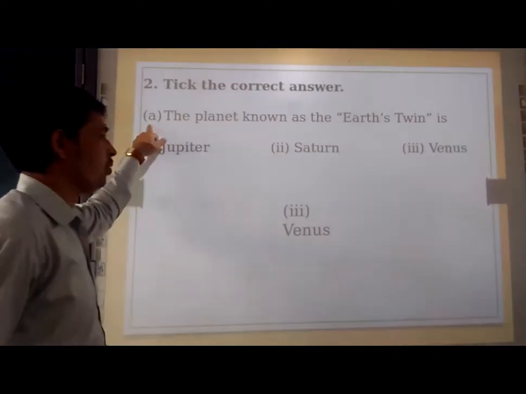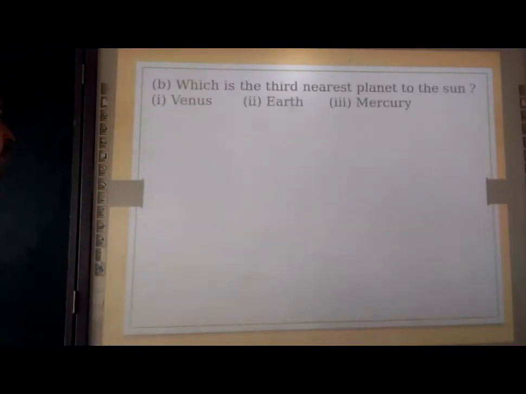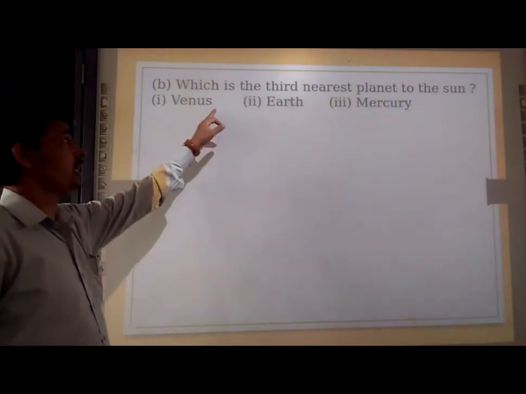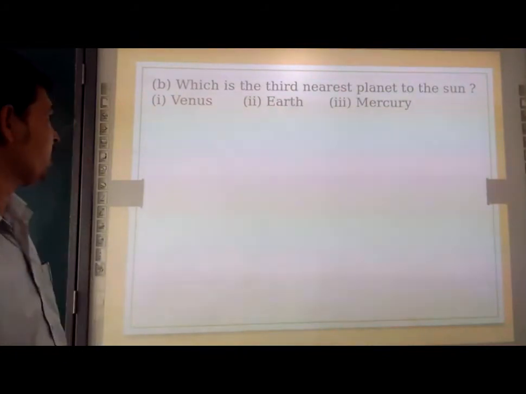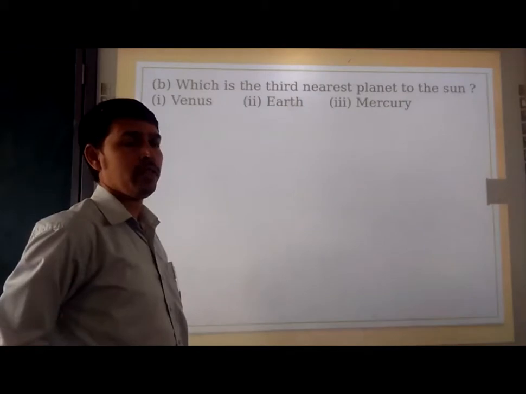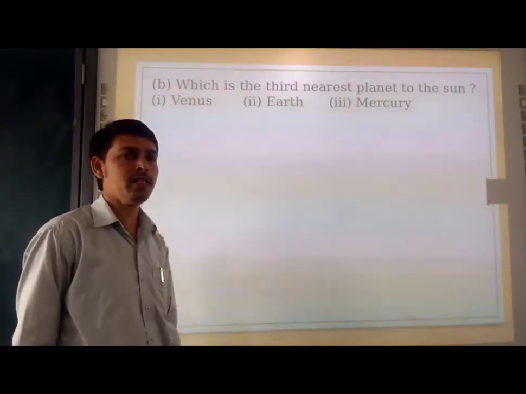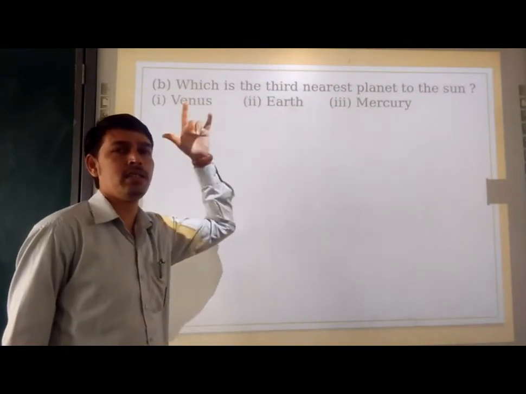Now moving to the second. Which is the third nearest planet to the sun? So out of these three, Venus, Earth and Mercury, which is the third nearest planet to the sun? So our Mother Earth, the second one is the correct answer.